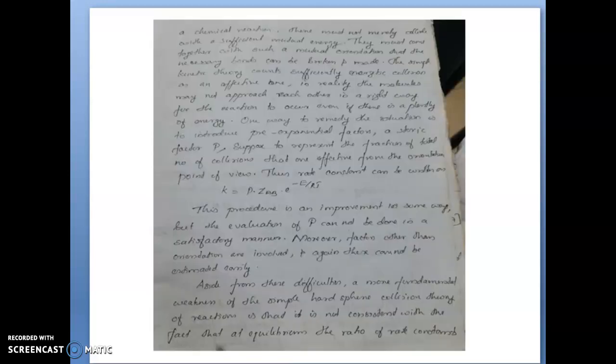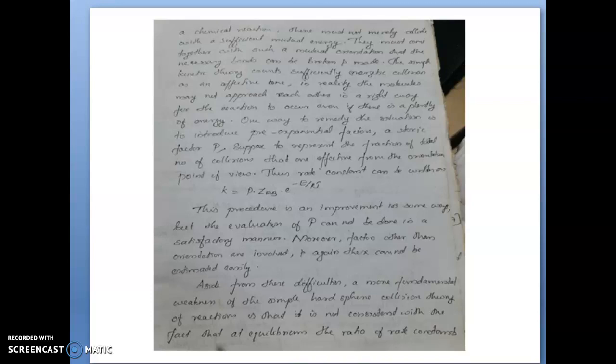So if two molecules undergo a chemical reaction, they must collide with a sufficient mutual energy. Why is that change happening? In the collision theory, it is considering only that the reaction will proceed only when they are in contact. But what will happen means they must come together. There should be some mutual orientation that is necessary for bonds to break and bonds to be made.